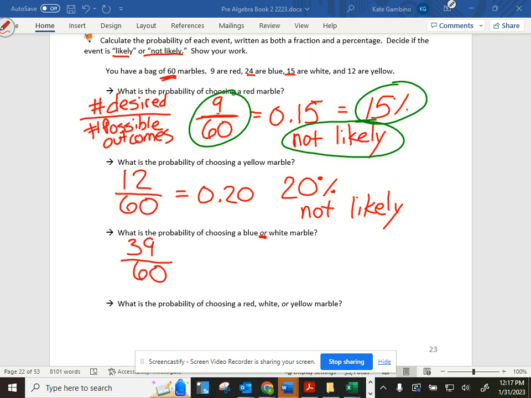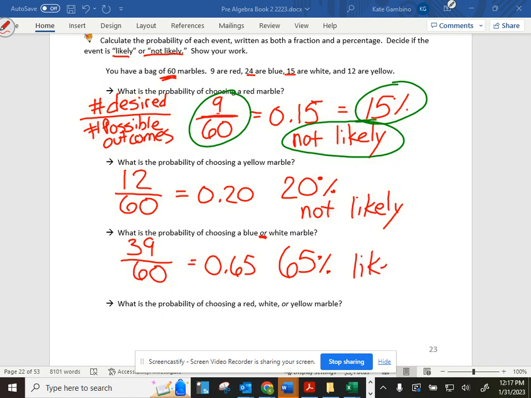What's my decimal? Evelyn? So the decimal is 0.65. I'm going to change that into my percentage. Is 65% not likely or likely? Likely, because it's above 50%.